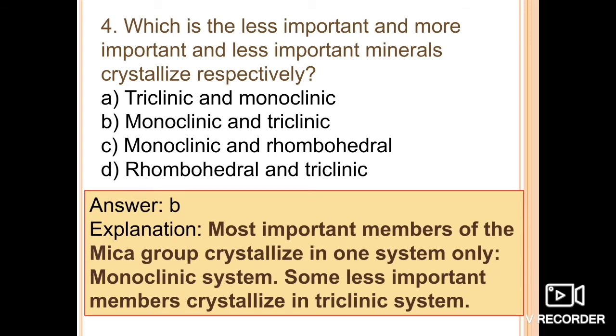So the most important members of the mica group crystallize in one system only, that is the monoclinic system, and some less important members crystallize in the triclinic system. So it's very important to understand their crystal system: the monoclinic system, and some of the members occur in the triclinic system. So option B is the right answer.